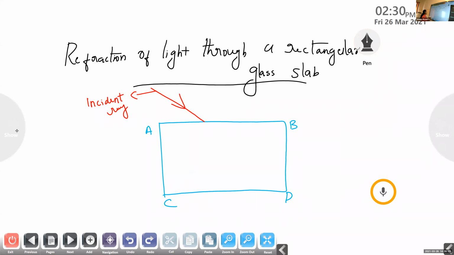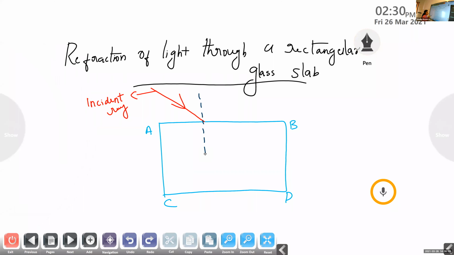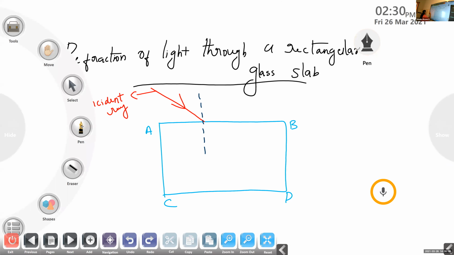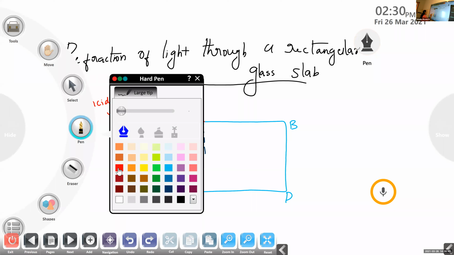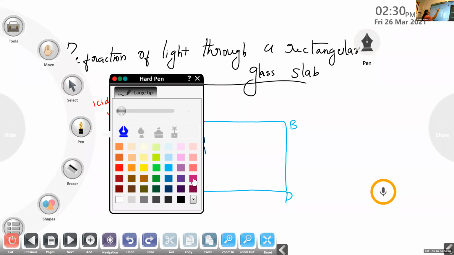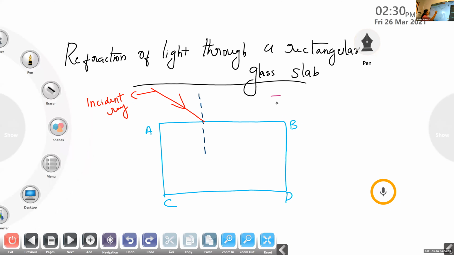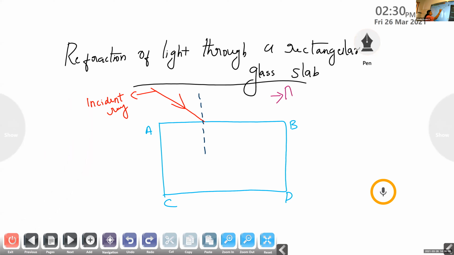Now, when it is incident on the surface, instead of reflection, another phenomenon takes place. That phenomenon is known as refraction. Because we know that outside the glass slab, what is the medium present? What medium is present here? Is it air? Okay, the light rays came from the air.